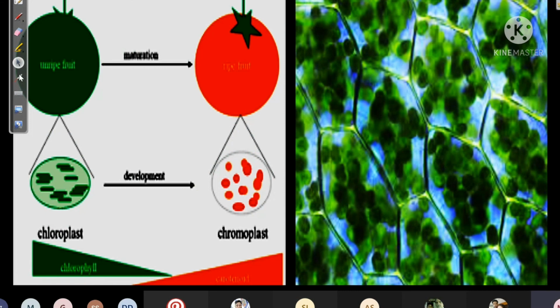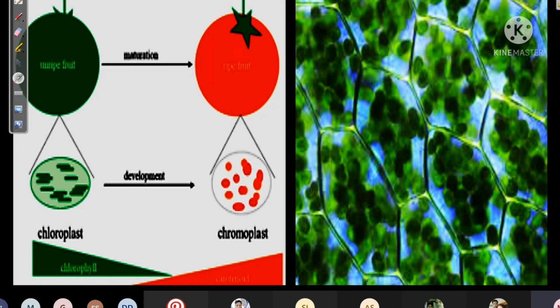So now you identify this picture and tell me what type of plastid this is. What I'm showing in red, what is this? This is what type of plastid? This green. Is it chromoplast or leucoplast? Chromoplast. Yes, chromoplast, in which it is chloroplast itself because it is green in color.